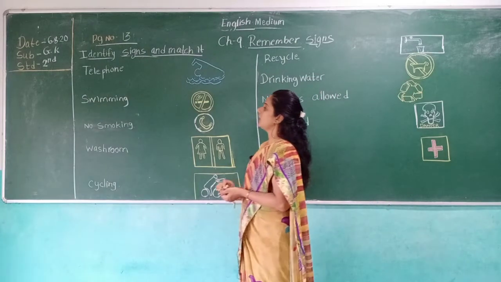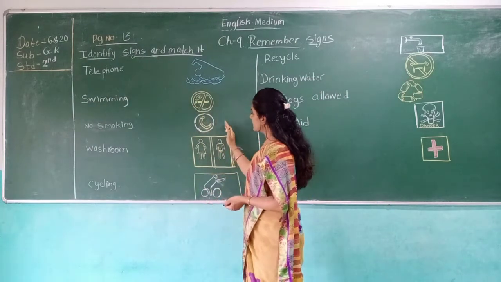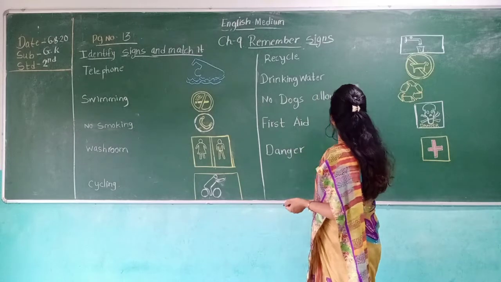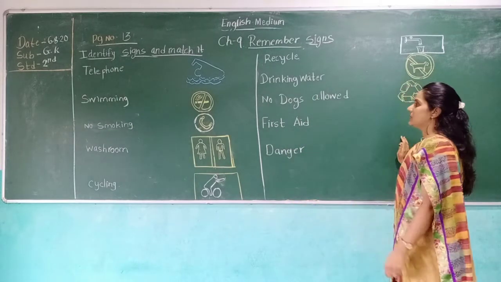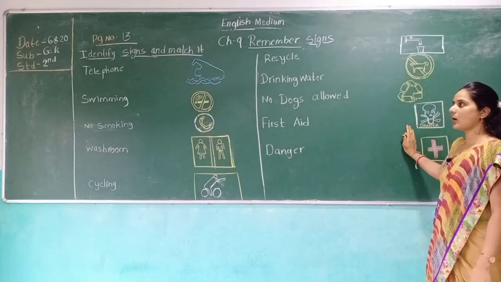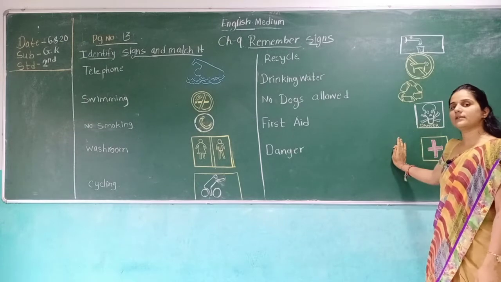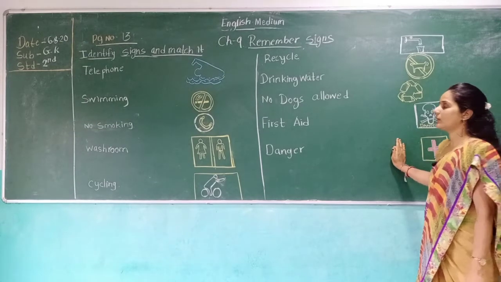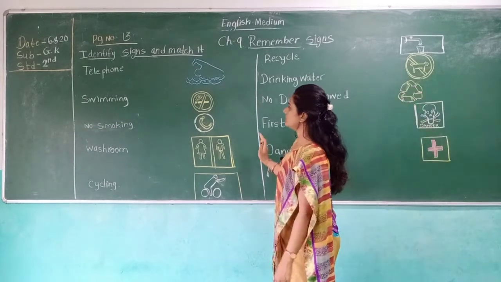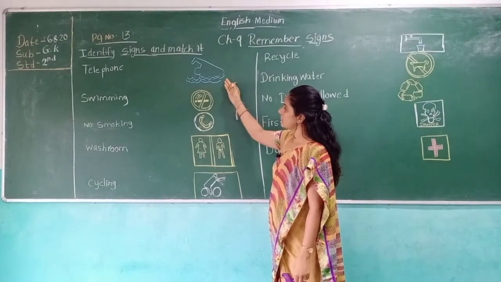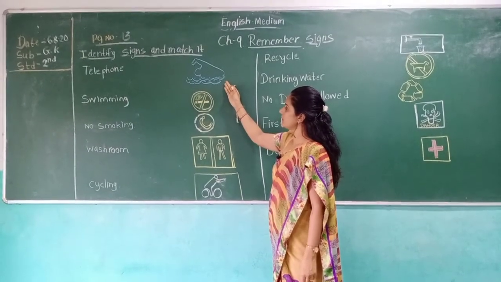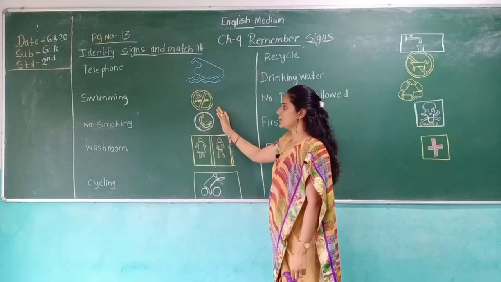Now here are some different symbols and signs. By these signs and symbols you can understand things properly. Here are many. This is swimming. Then this is no smoking.